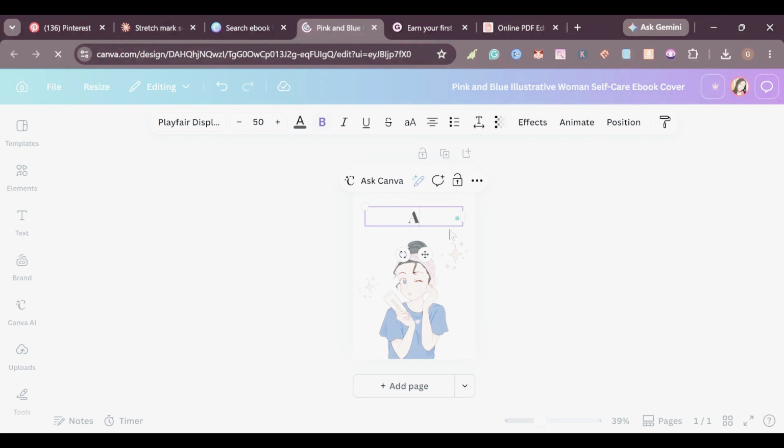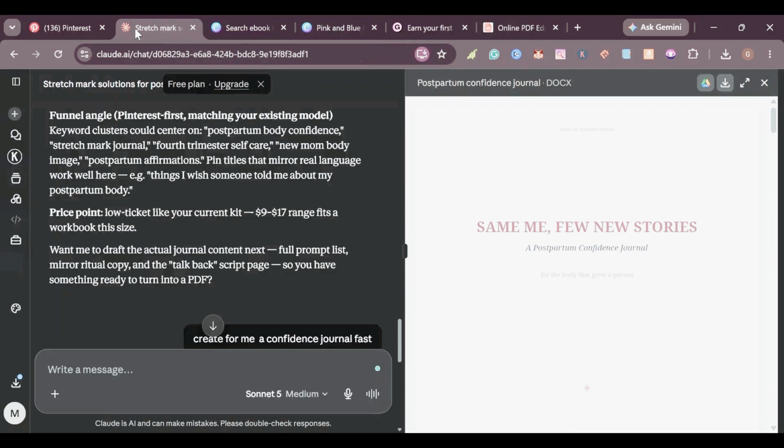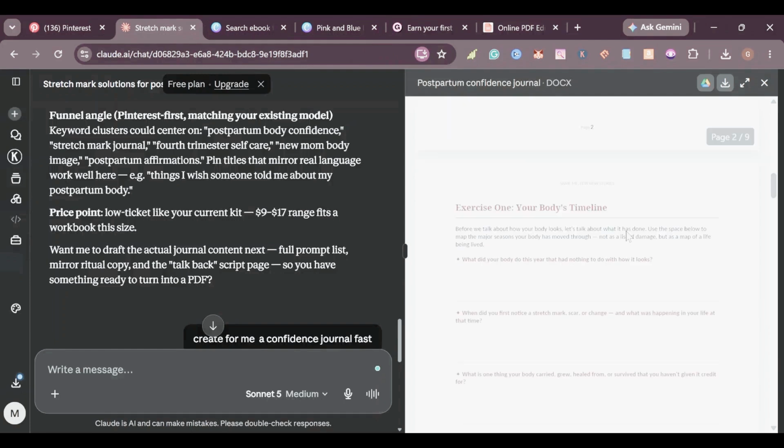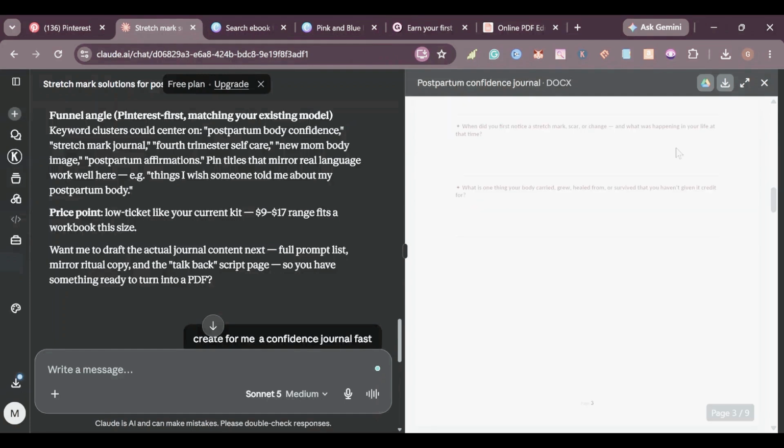So we are going to put this in our ebook here, because now we are formatting it so that it can come out the way you want it. Like here, this one was a self-care guide. Now we are going to come here and put in our title. So we can come here and delete this if you don't want to use it. So click here and delete all of this.